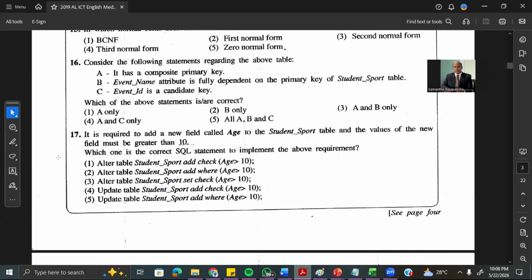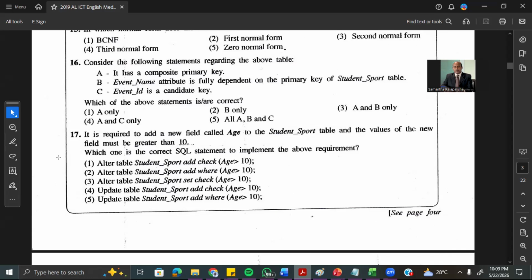So what we will do is add the new column age to the student sport table. That means you have to make some change to the table, so this should be ALTER. Alter table.